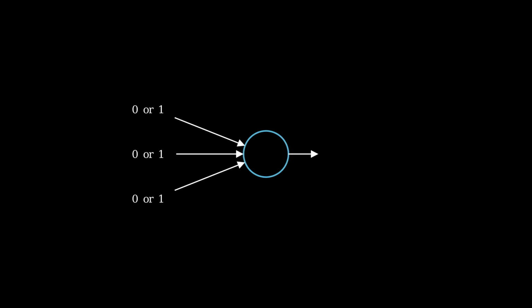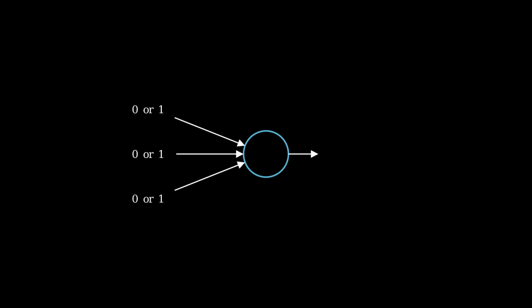Remember, each element has a state, receives inputs, and produces an output. In our little system, each neuron receives 3 inputs. The inputs each neuron receives depend on the state of the other neurons that send their outputs to this neuron. So in our case, each neuron receives a 0 or a 1 from 3 other neurons, depending on their on or off state.